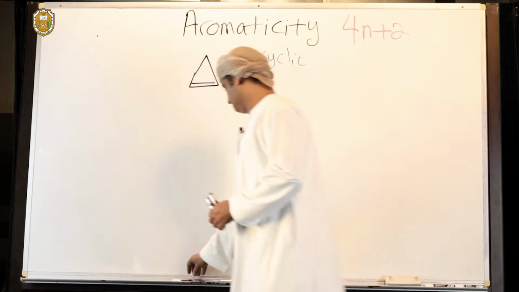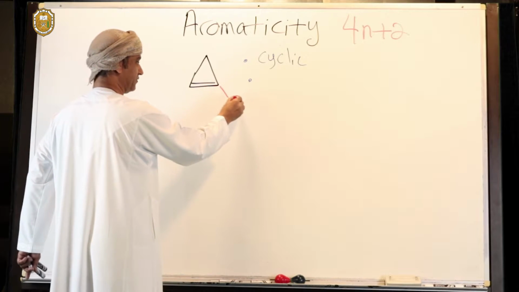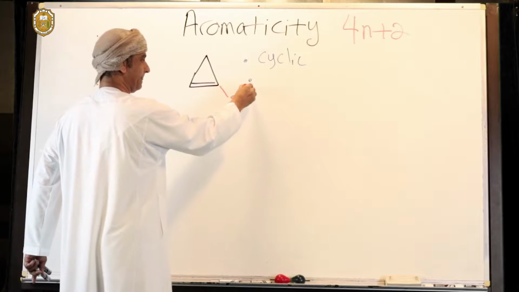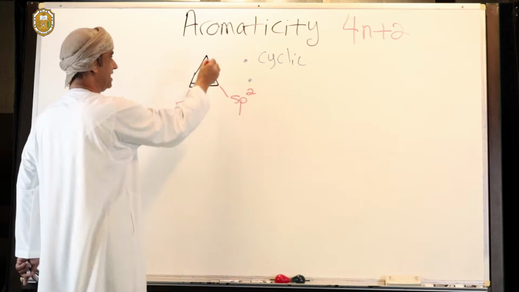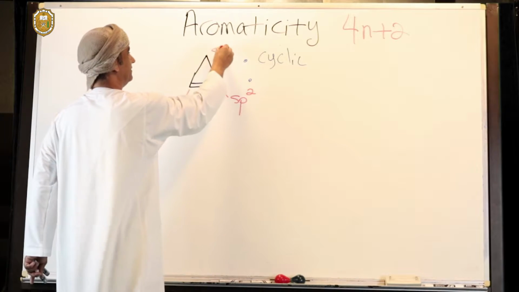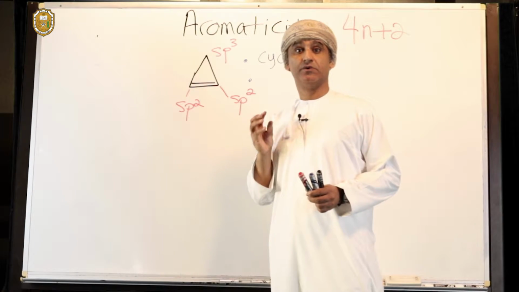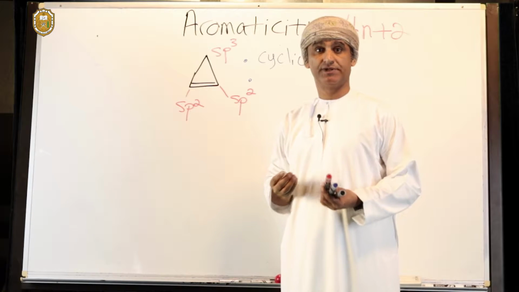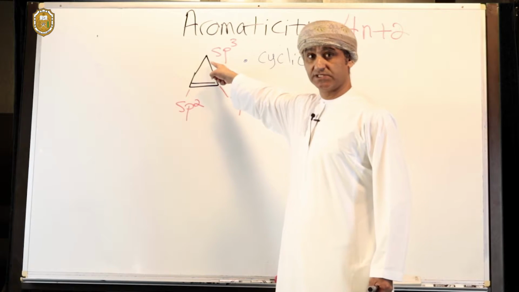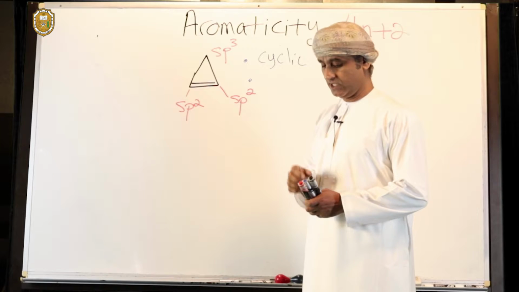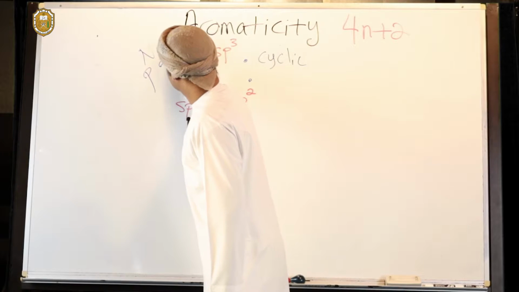Well, if you look at the structure of cyclopropene, you would find, of course, there is a double bond here. So this carbon is sp2 hybridized. This carbon is sp2 hybridized, whereas that one is sp3. Now, if the hybridization is sp3, then all orbitals have been used in hybridization, mixed one s with three p orbitals. So in other words, there is no p orbital on that carbon. And this is very, very important. So there is no p orbital on that carbon.